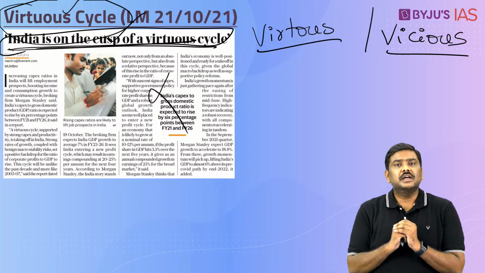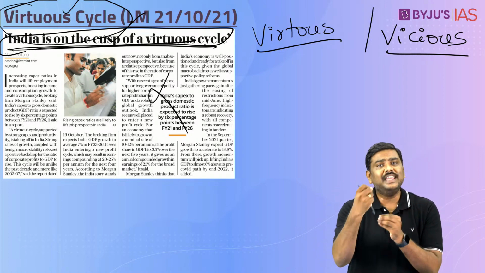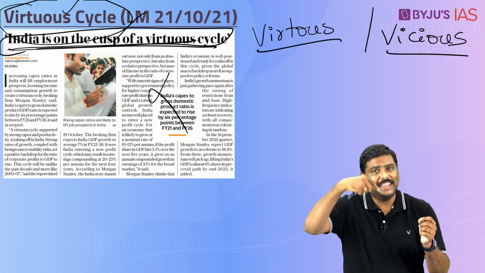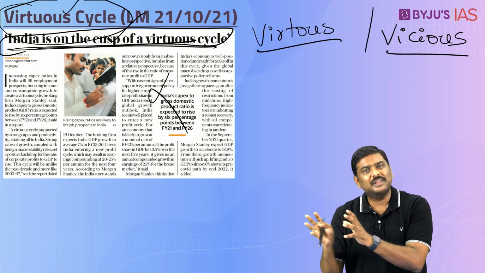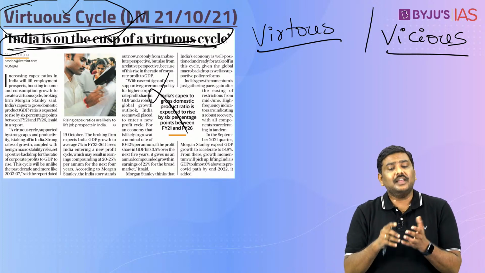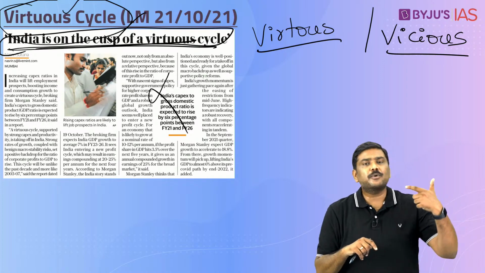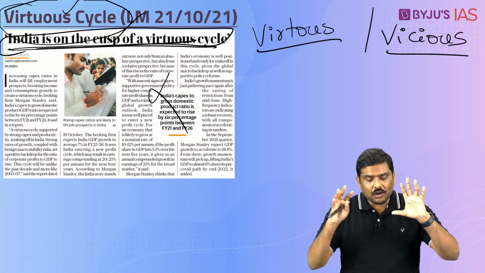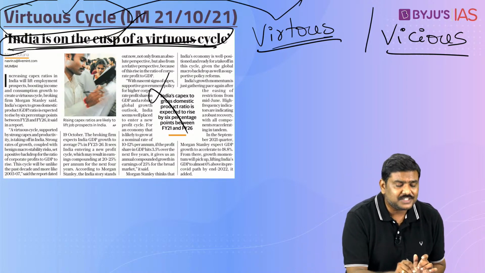What is the meaning of this? In every economy, there are certain factors which are going to reinforce each other. That is, there are multiple factors which are going to have an effect on each other. As a result of this, either you can achieve a negative outcome in the economy, or you can achieve a positive outcome in the economy. Generally, a positive outcome such as increased employment generation, increased production, increased output, increased GDP, all of these are the outcomes of a virtuous growth cycle.